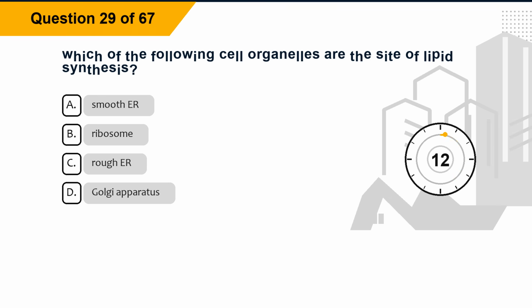Question 29. Which of the following cell organelles are the site of lipid synthesis? Option A, smooth ER.